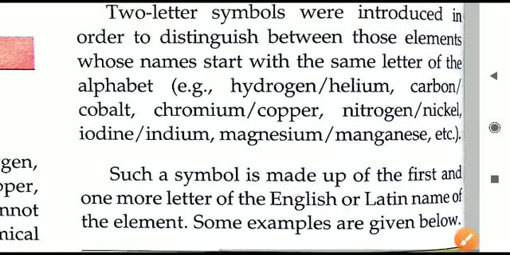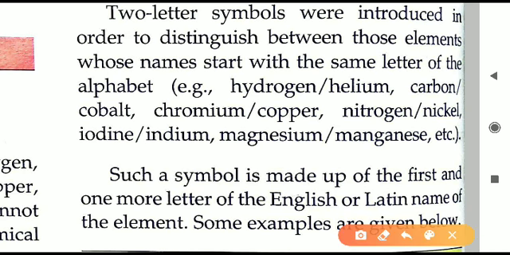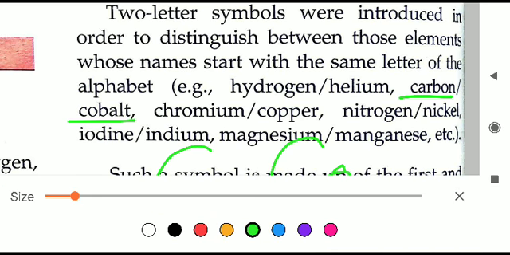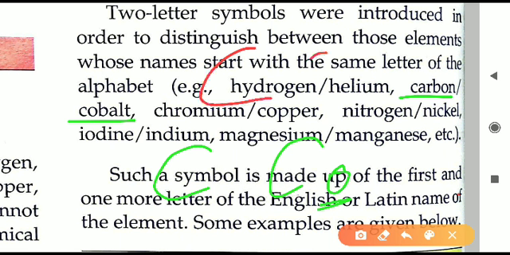So some more examples are given where this confusion is avoided, like carbon and cobalt. Carbon is C and cobalt is Co. So here one more thing you note, you have written second one is small. If I write second one capital here, what it will form? It will form C capital, O capital will form carbon monoxide. Carbon monoxide is a gas, so that is wrong.